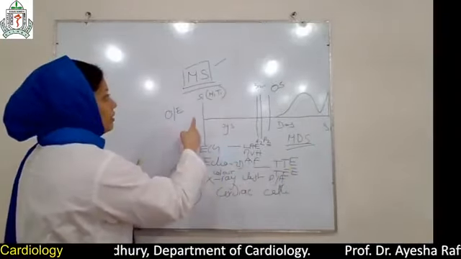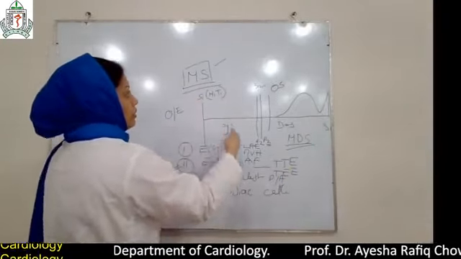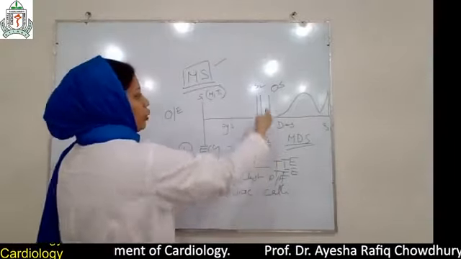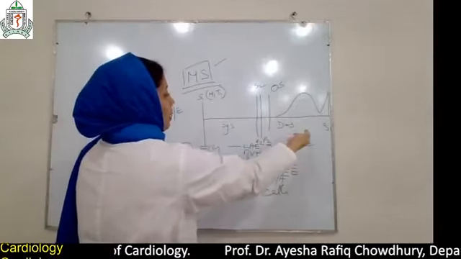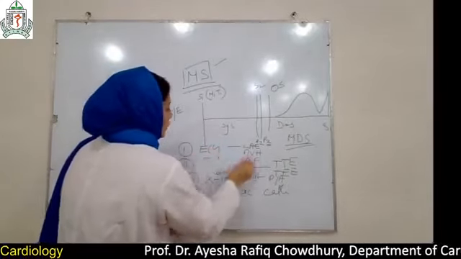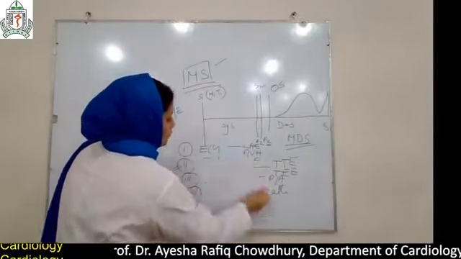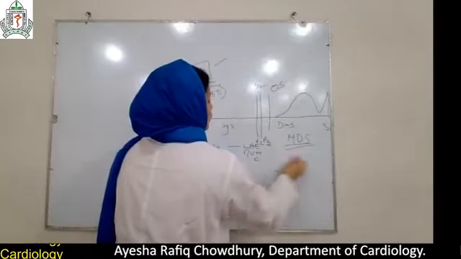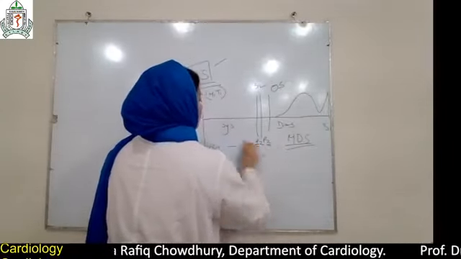So is that clear? S1 is loud, then S2, P2 loud, opening snap, mid-diastolic murmur, which is best heard in the apex of the heart, breath hold after expiration, in left lateral position with the bell of the stethoscope.